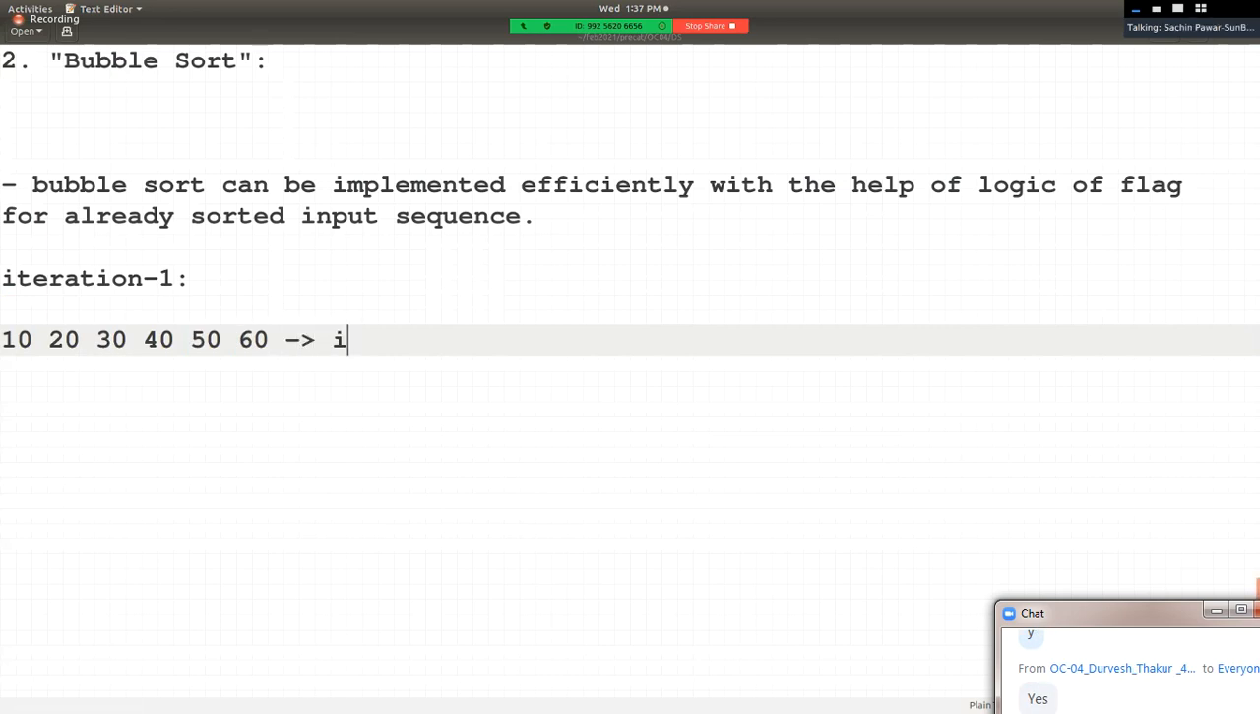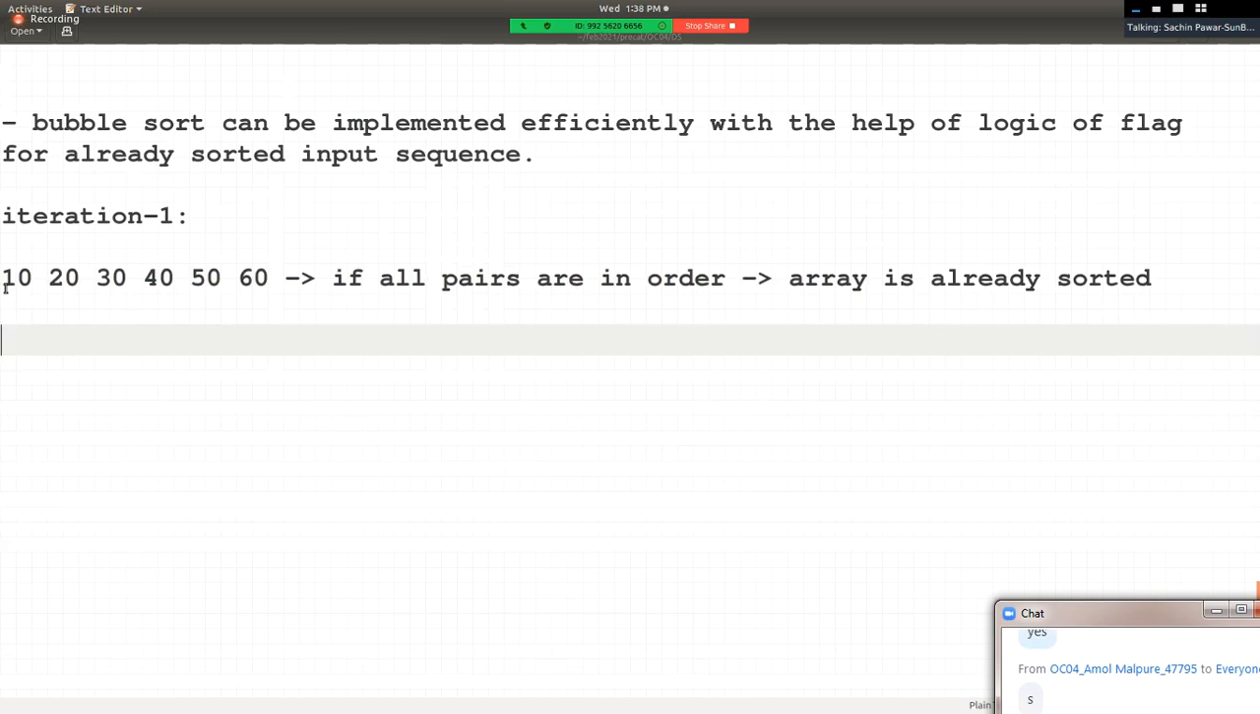It means if all pairs are in order, what does it indicate? Array elements are already arranged, array is already sorted. Do you agree with this? If all the pairs are in order, then what does it mean? It means array is already sorted. So is it necessary to go to next iteration? Is there any need to go to next iteration? No, there is no need to go to next iteration.